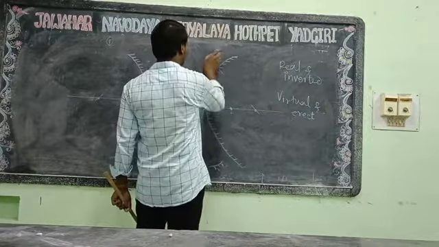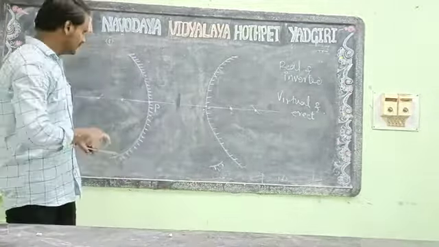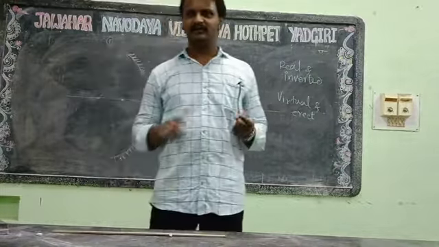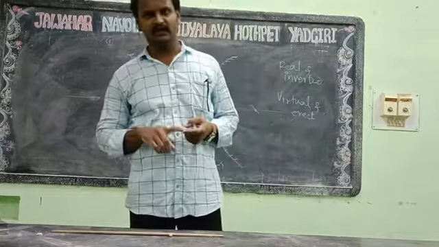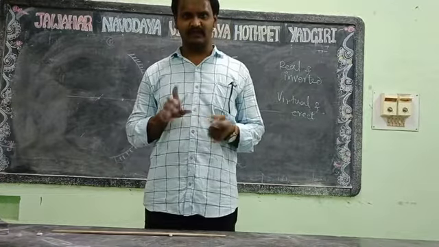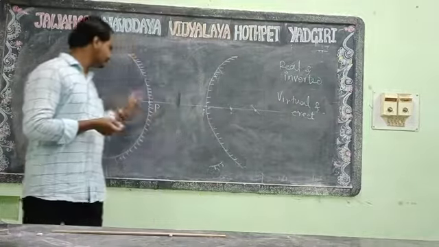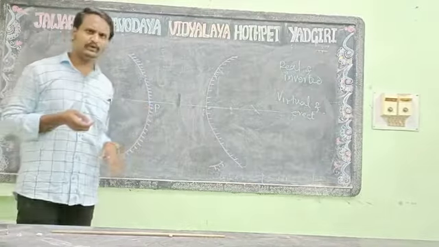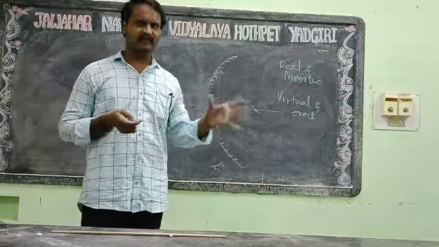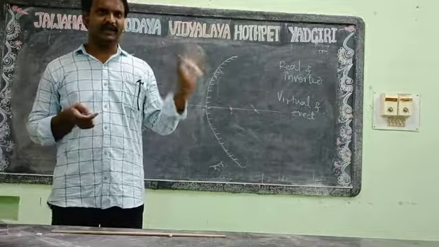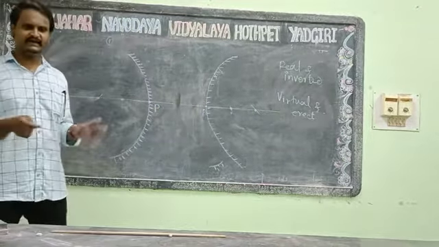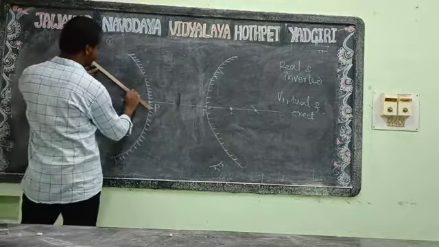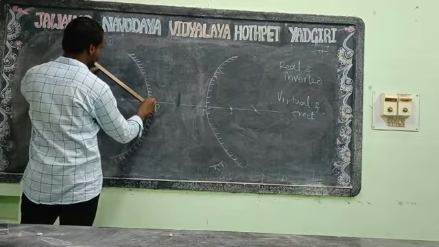It is the law of reflection. I will give you the statement. The statement is that the light ray which is incident on the pole will be reflected at the same pole, which means the angle of incidence and the angle of reflection will be the same. You can see the incident ray striking on the principal pole.